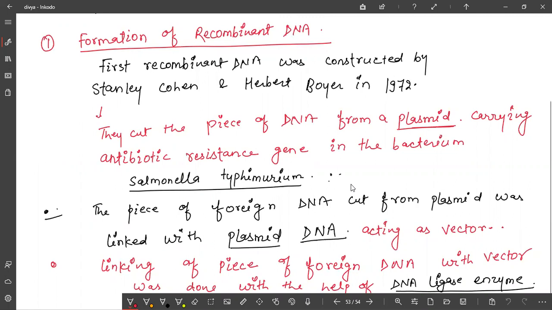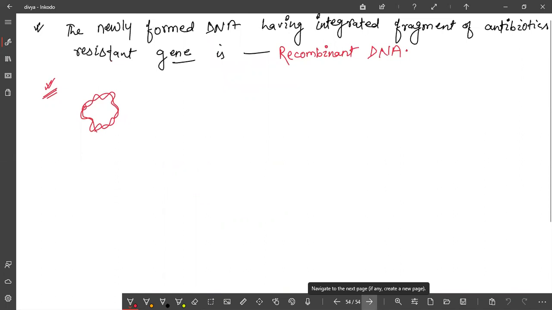So here they cut a piece of DNA from a plasmid, and this plasmid carries the antibiotic resistance gene. I will explain it later also, because this whole chapter is based on only these things: antibiotic resistant gene, DNA ligase, vector, plasmid.